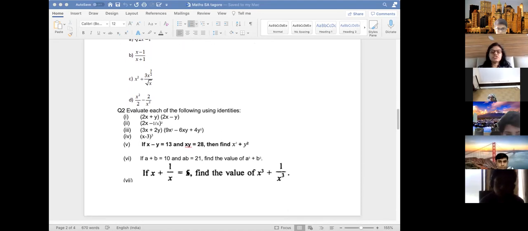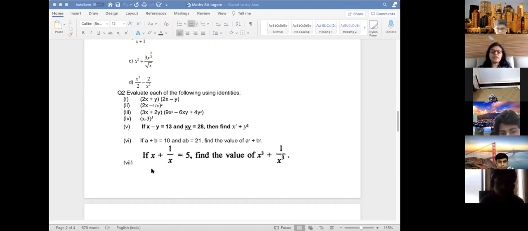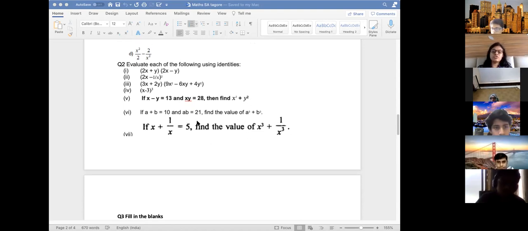Using identities, you can do this type of question. We have done many in class. These are important questions. Usually you get 3 marks for this. I gave an essay also, this type of question. Some of you made mistakes. Only Farhana did it correctly, 100%. So, Muazzam, Mudabbir, you made a mistake in the last step, and the rest everyone did wrong. So please, this is an important type of question. These types of questions are important.